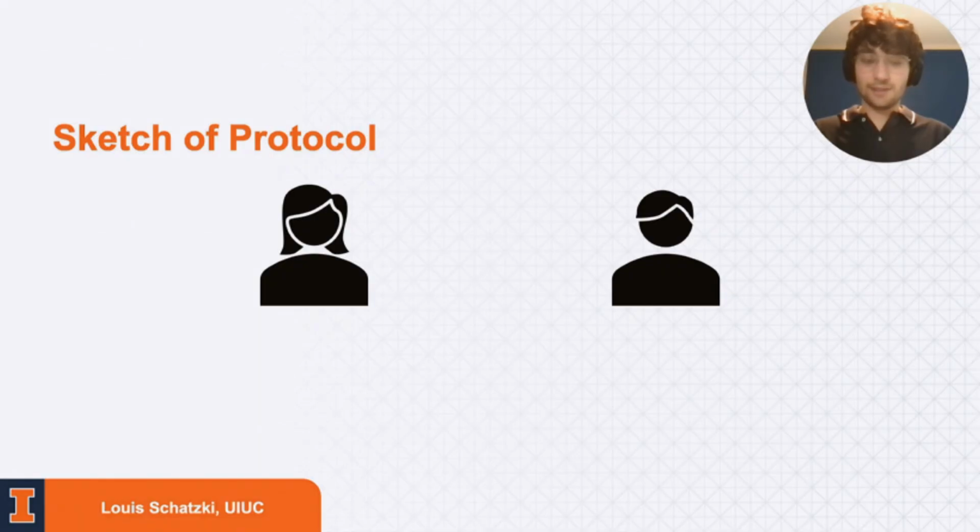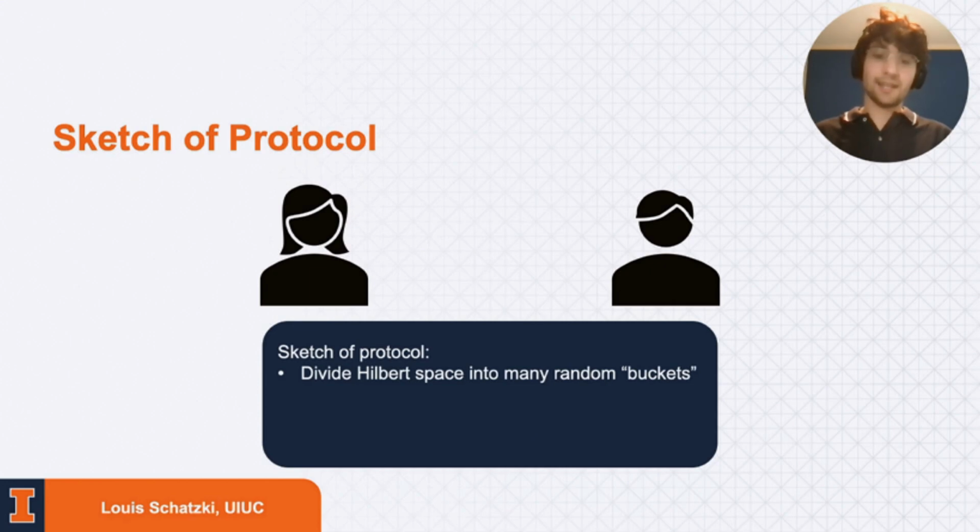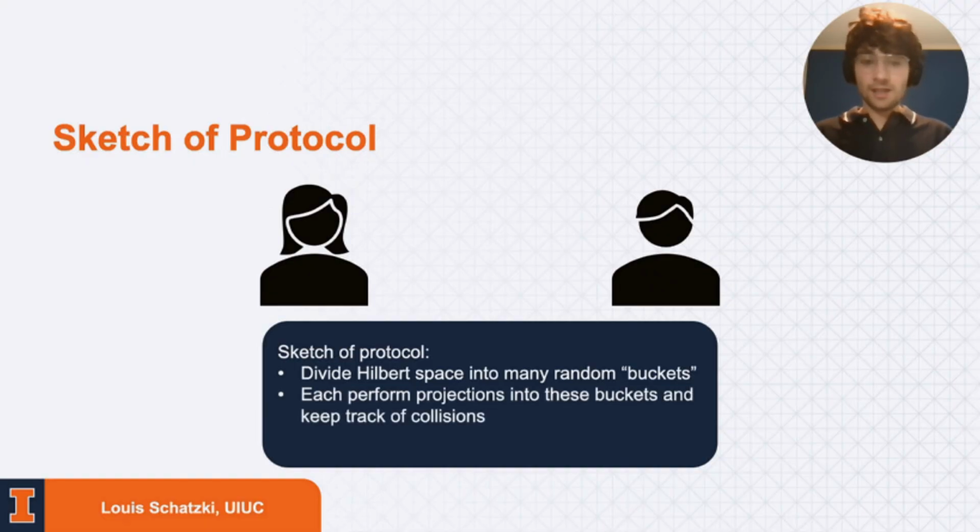So what we have is the following. Alice and Bob are both going to divide the Hilbert space into many random buckets. And by this I mean the following. They're going to take some hard random unitary and some way of partitioning the Hilbert space into different subspaces, and then they're just going to move those around using the random unitary. They're each then going to project onto these buckets, these subspaces, and keep track of these collisions.